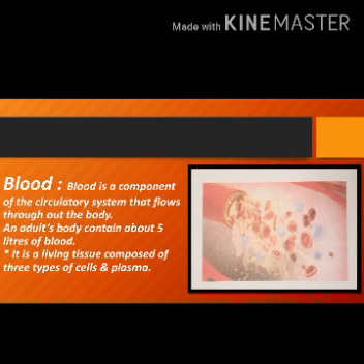Blood is a living tissue and it is composed of, or it contains, 3 different types of cells. Those cells are red blood cells, also called erythrocytes, white blood cells, also called leukocytes, and platelets, also called thrombocytes.